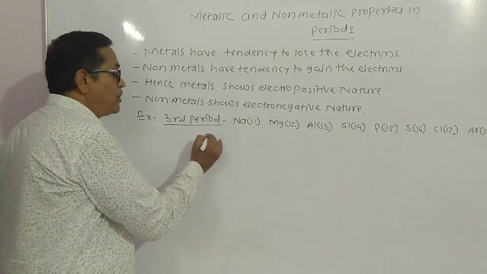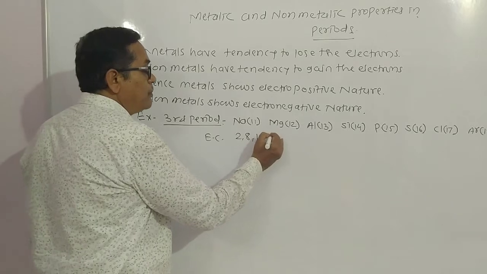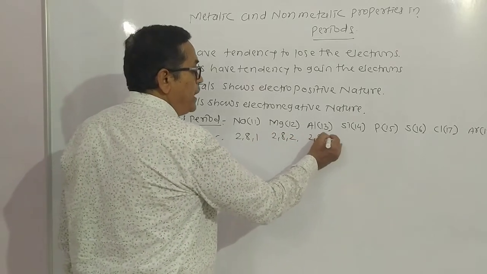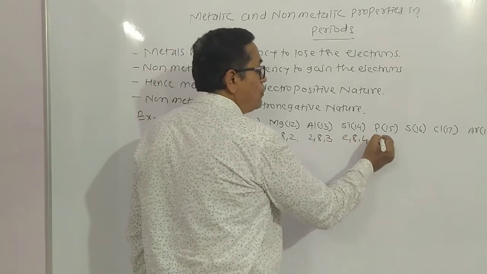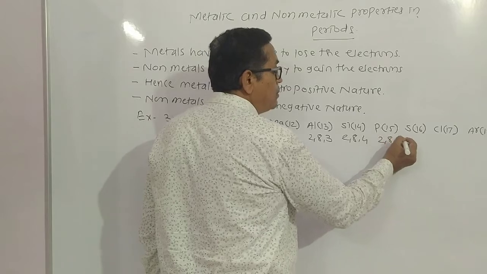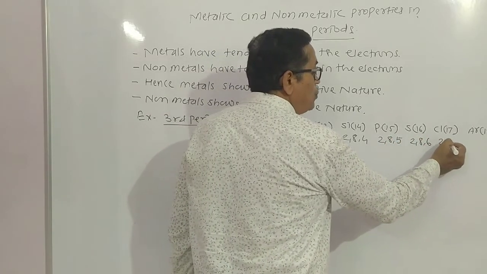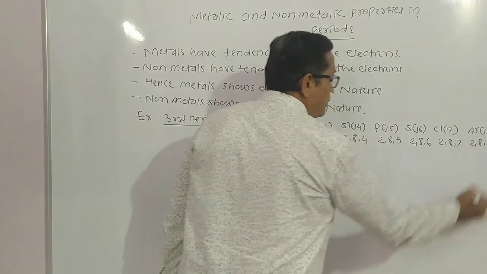Now we study the electronic configuration here. Sodium 2,8,1, magnesium 2,8,2, aluminium 2,8,3, silicon 2,8,4, phosphorus 2,8,5, sulfur 2,8,6, chlorine 2,8,7, and argon 2,8,8.